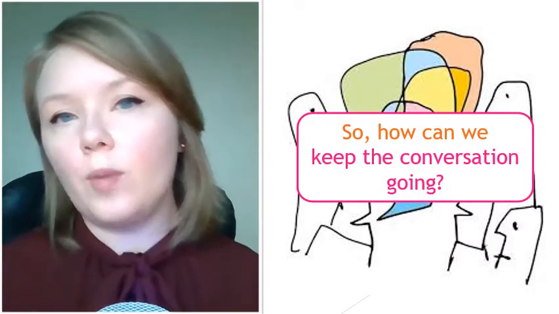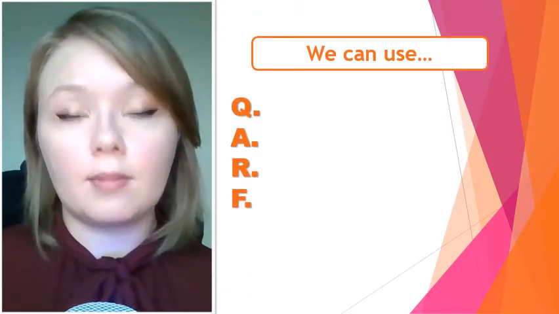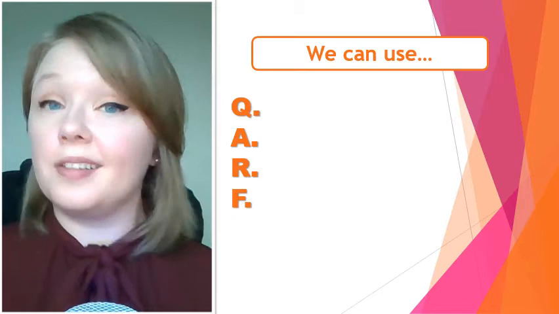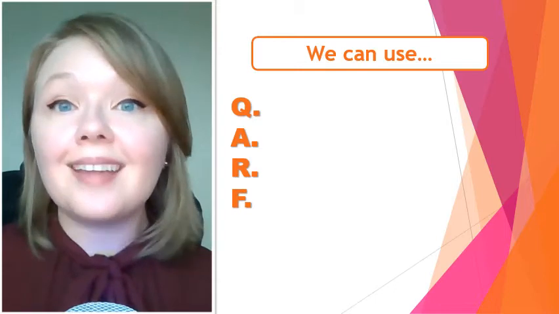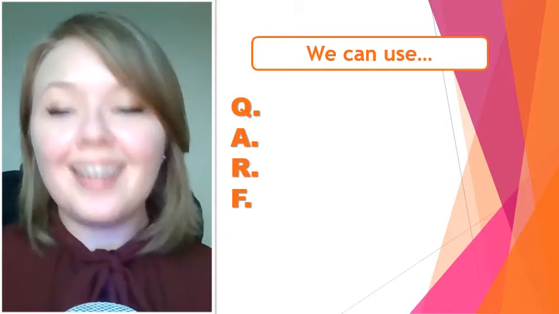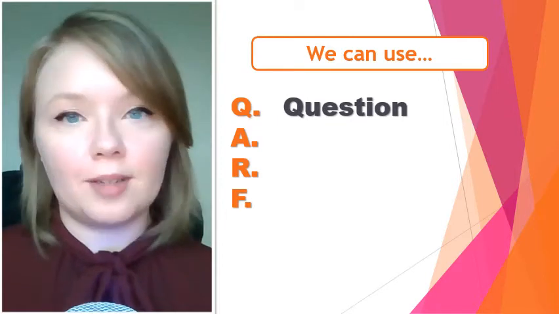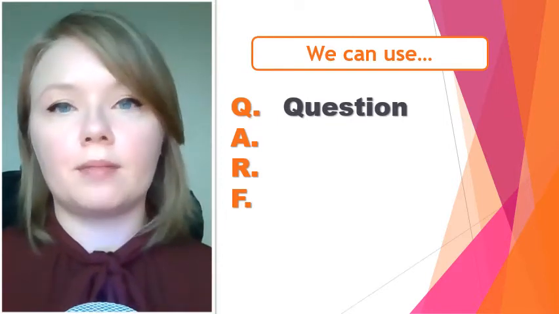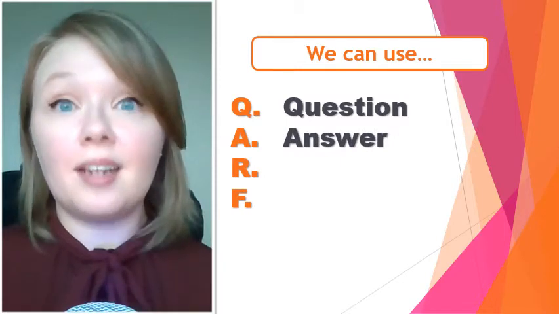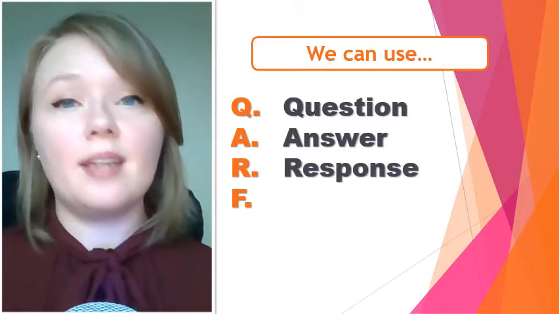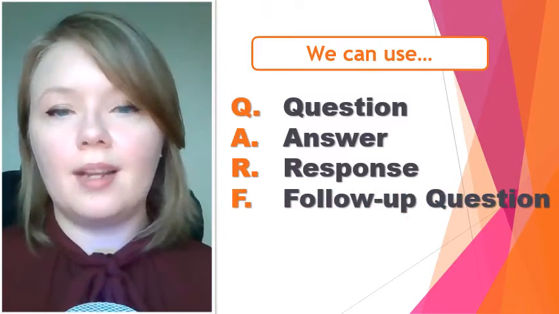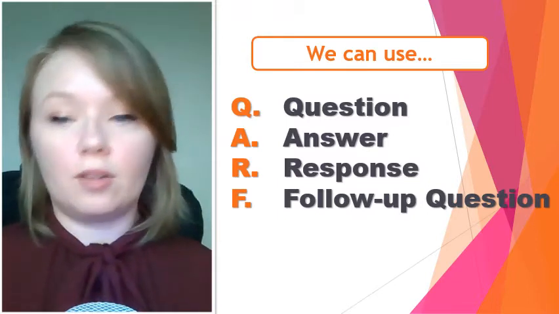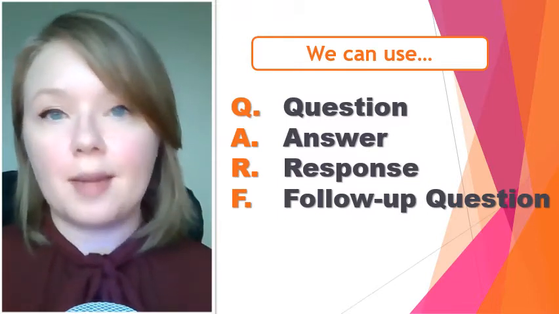So how can we keep the conversation going? We can use CARF. This conversation strategy is simple and effective. So let's learn what CARF is and how we can use it. In CARF, Q means question. This is step 1, question. Step 2 is an answer. Step 3 is a response, and the F stands for follow-up question. And then we might start over, right? After the follow-up question, we have an answer again.